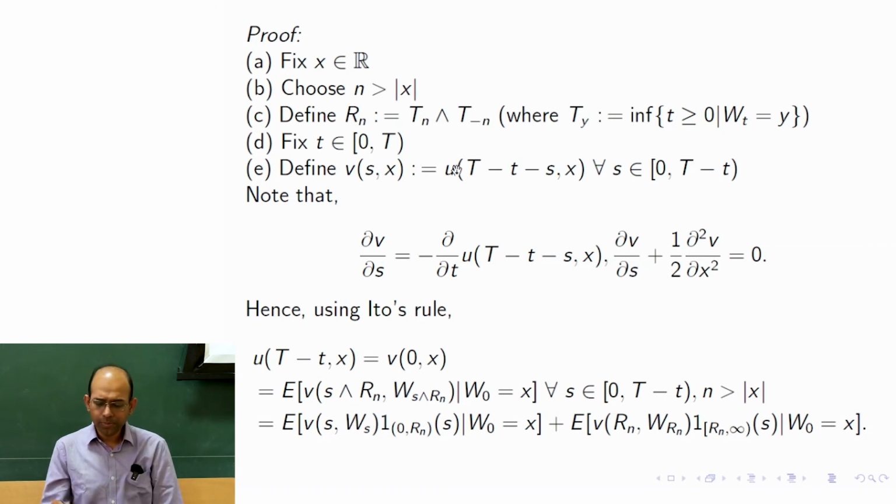Okay, it's the chain rule. So del v del s is equal to the first derivative of u, with respect to the first variable, times del t by del s, that is, how this input depends on s.